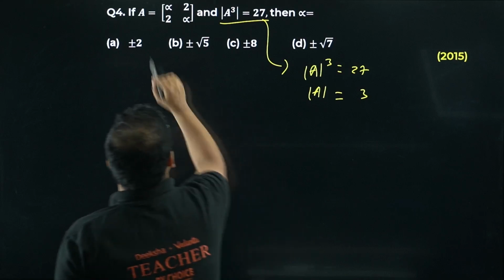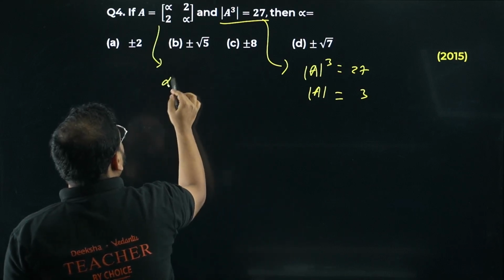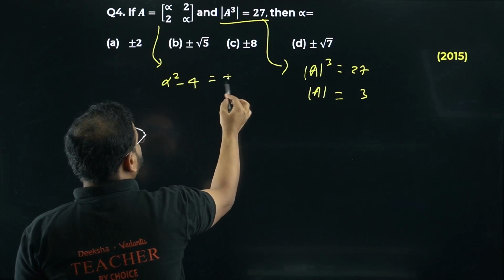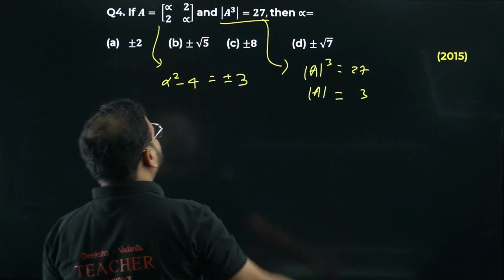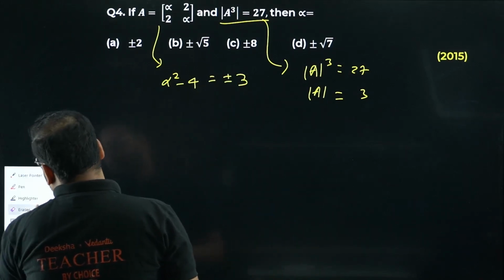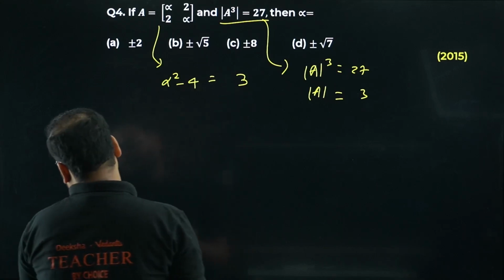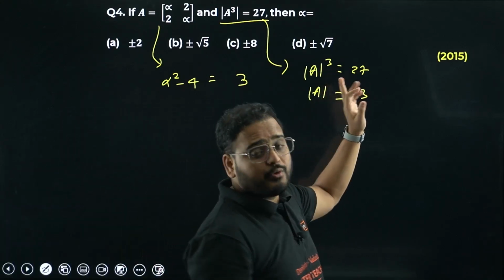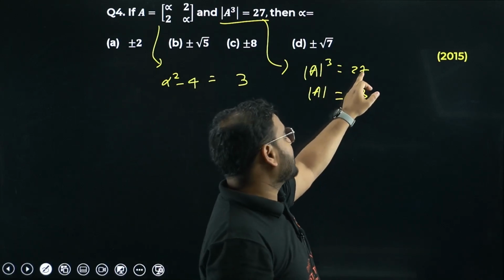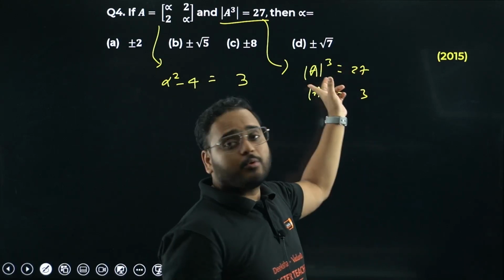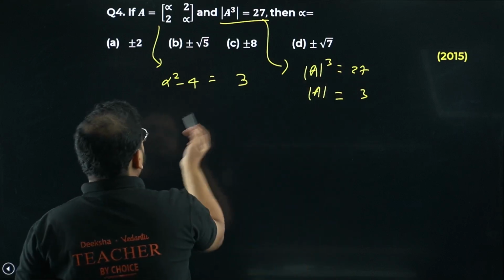Let's find the determinant from here. I get alpha square minus 4 equals plus minus 7. Sorry, plus minus 3. Not plus minus 3, simply 3. Why simply 3? Because we have a cube root over here. If the number is positive, it will come out as positive. If it is negative, it will come out as negative. It's not a square root, it's a cube root. That's why.